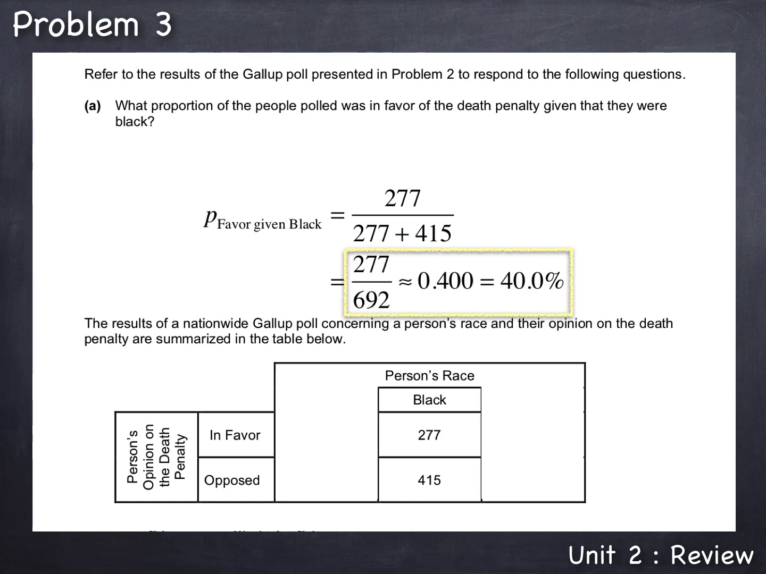When you divide it out and get the decimal answer, please round off your answer carrying 3 places after the decimal for round-off error purposes. And then if you multiply the decimal by 100 to convert it to a percent, make sure you round off carrying at least 1 extra decimal place on the percent, again, so that we minimize round-off error. So therefore, the proportion of people polled who are in favor of the death penalty, given that they were black, is 40.0%.